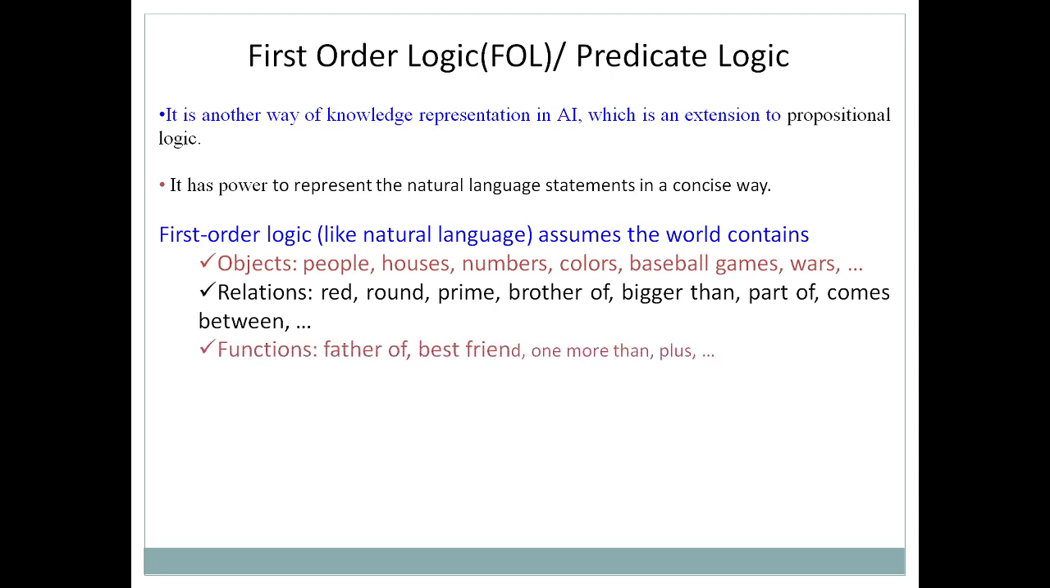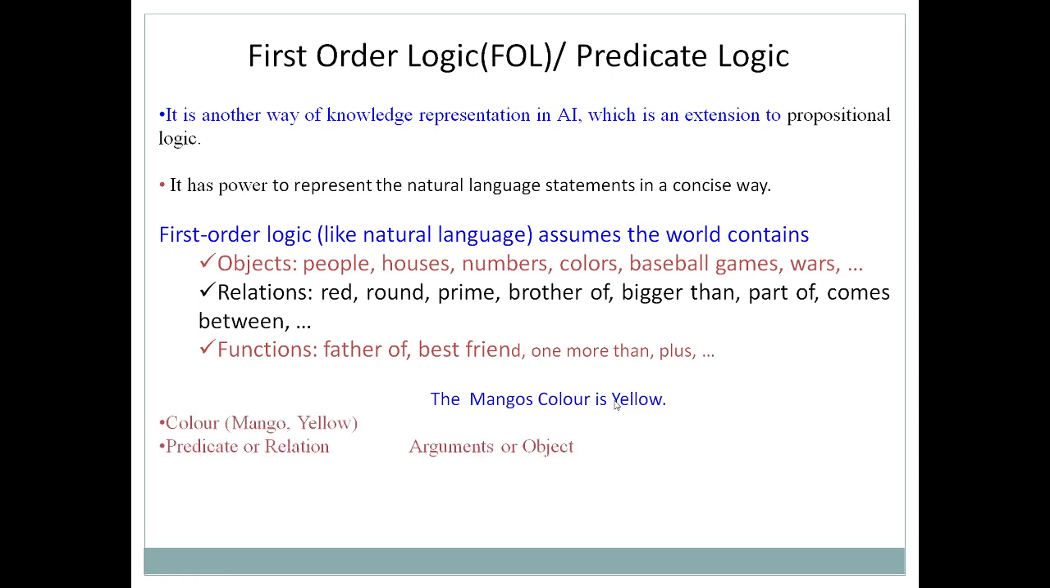Then we can also represent functions with the help of predicate logic. The functions are father of, best friend, one more, plus. I have written a simple statement, 2 plus 3, so plus is a function between the arguments 2 and 3. Always try to understand that propositional logic is restricted to only facts, whereas predicate logic has the capability to represent objects, relations, as well as functions.